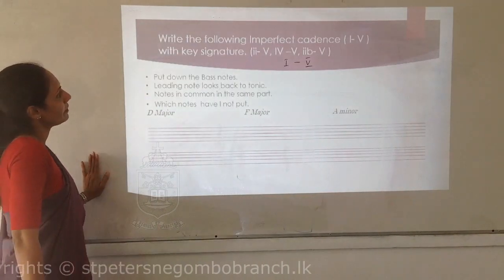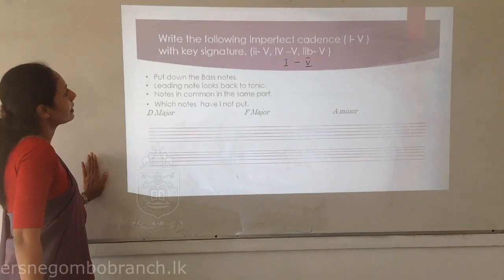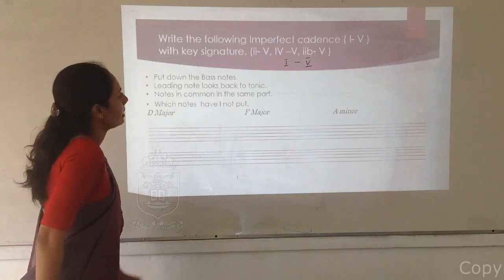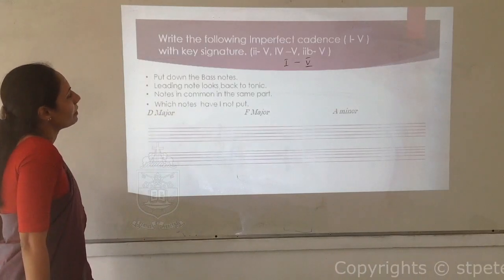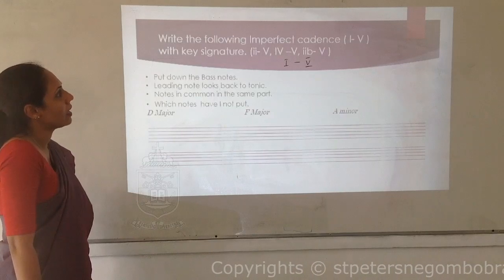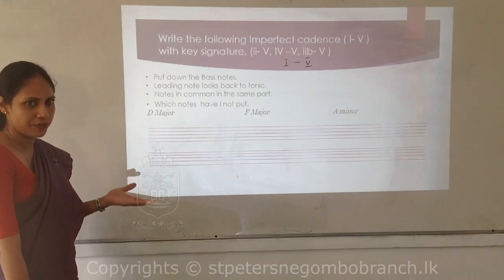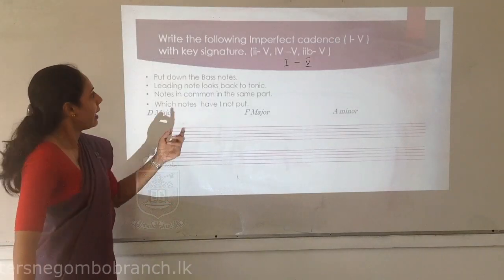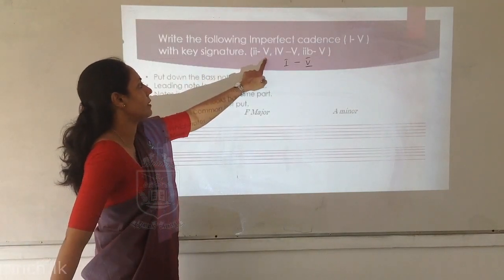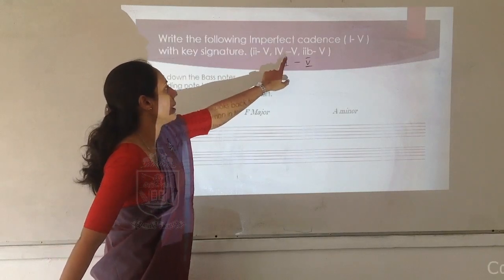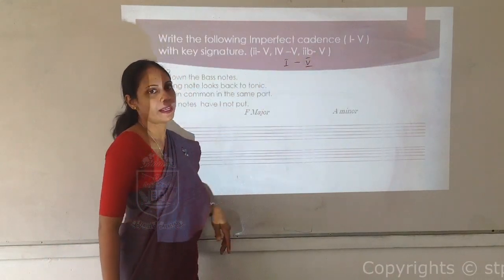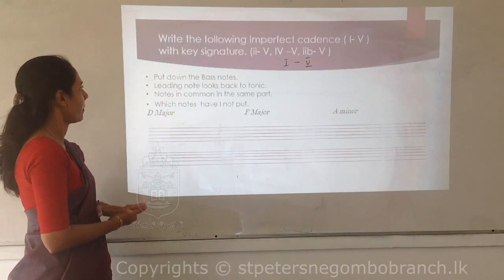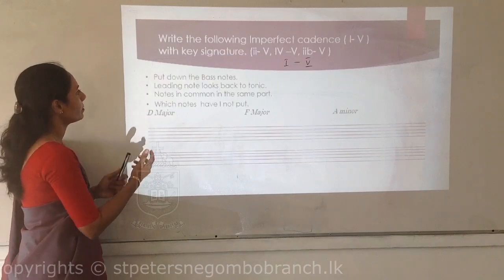Write the following imperfect cadence, right? 1 to 5 with key signature. And they gave D major, F major, A minor. So when you form an imperfect cadence, you can use 1 to 5. Normally we use the 1 to 5 chord indication, and you can use 2 to 5, 4 to 5 or 2B to 5. You can use those chords also. So we'll do these exercises.